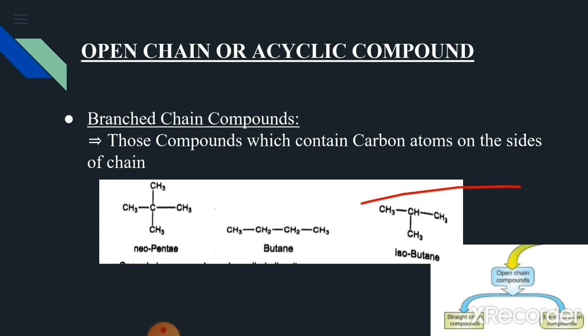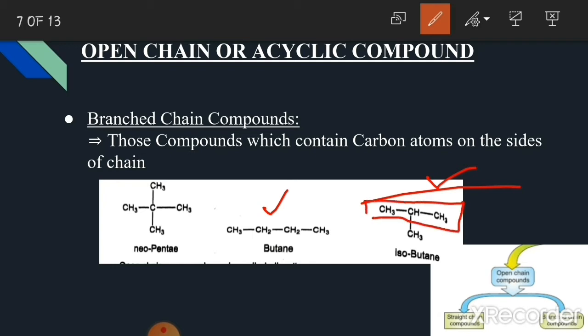So in these examples, butane is a straight chain organic compound, whereas isobutane is a branched structure, because here this is the linear chain and a carbon atom is present on the side of this linear chain, so therefore it is a branched structure. Similarly, neopentane is also a branch chain organic compound because two carbon atoms are attached on the sides of this chain.